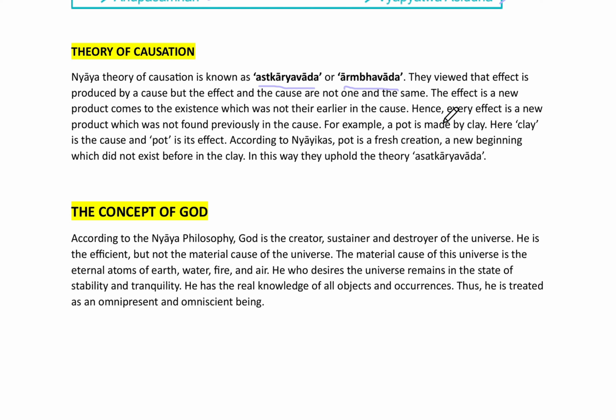For example, a pot is made of clay. Here, clay is the cause and pot is its effect. According to the Naiyayikas, the pot is a fresh creation, a new beginning which did not exist before in the clay. In this way, they uphold the theory of Asatkaryavada.